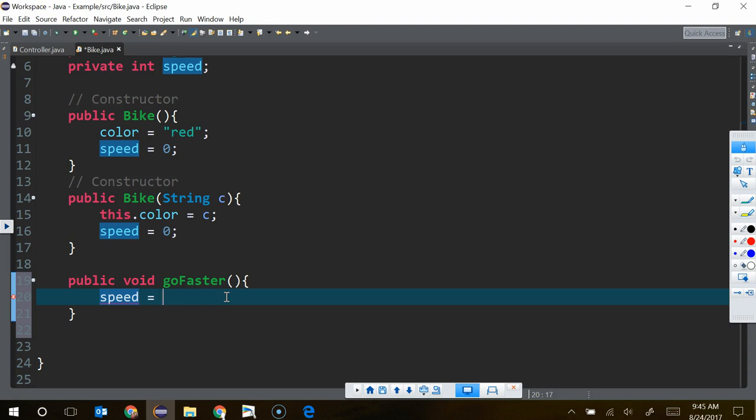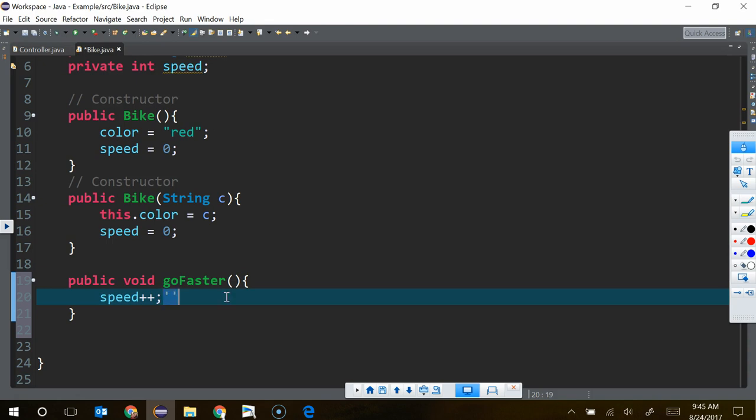So new speed. That would be declaring an object, right? And speed is just a variable, so we just want to change the value of that variable, right? Because the speed is a quality of this bike, correct? I want it to go up by 1, so I need to say speed is equal to the old speed plus 1. Okay? I could do speed plus plus. All right, so that's just a quick way to do that.